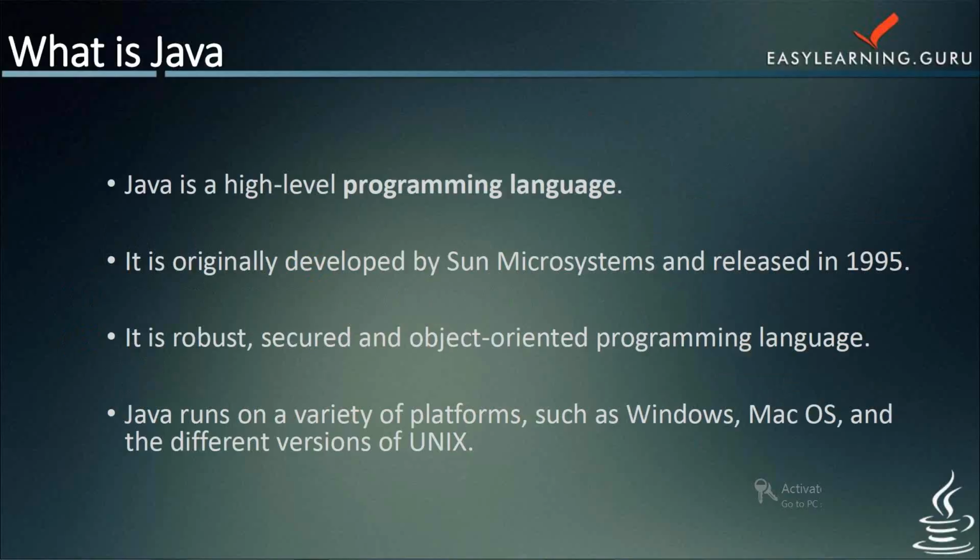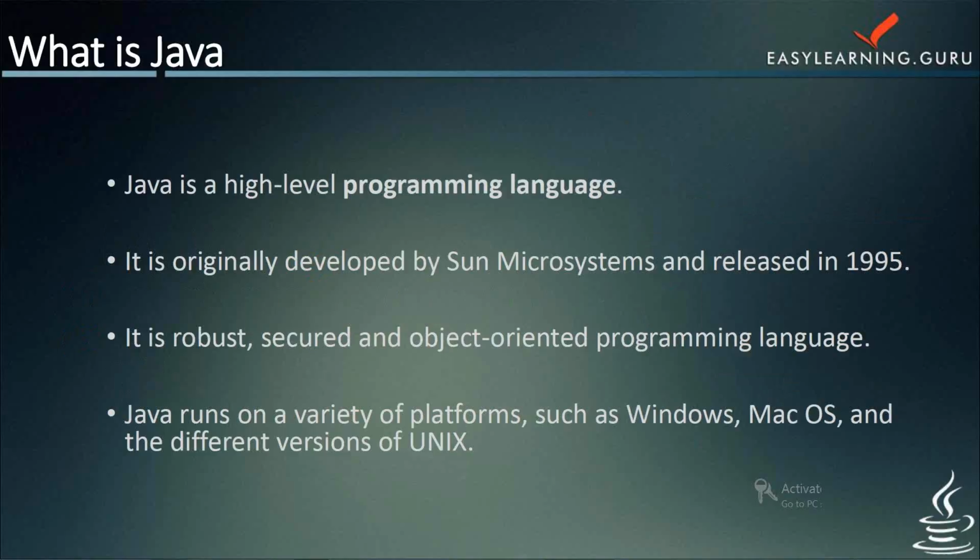Now, Java is an object-oriented language similar to C++, but simplified to eliminate the language features that cause common programming errors. Java was originally developed by James Gosling at Sun Microsystem and was released in 1995 as a core component of Sun Microsystem's Java platform.